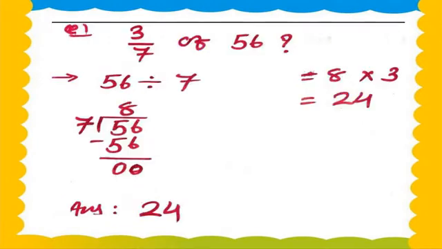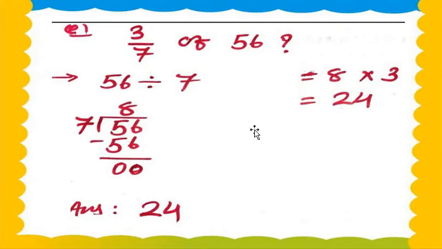Now we move on to question number E. Let's check question number E, my dear students. Question number E is 3 upon 7 of 56. So 56 will come in the table of 7.